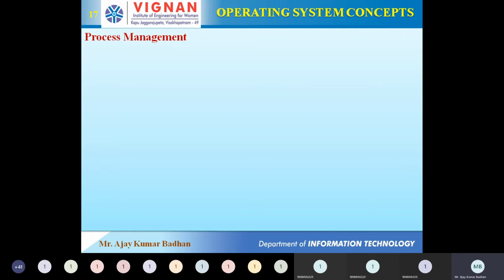Like we have a process module, a memory module, an I/O module. The I/O module is entirely different from your memory module, and the memory module is entirely different from your process module. All these modules have been created separately. All these are programs, created separately, and these programs are integrated now.